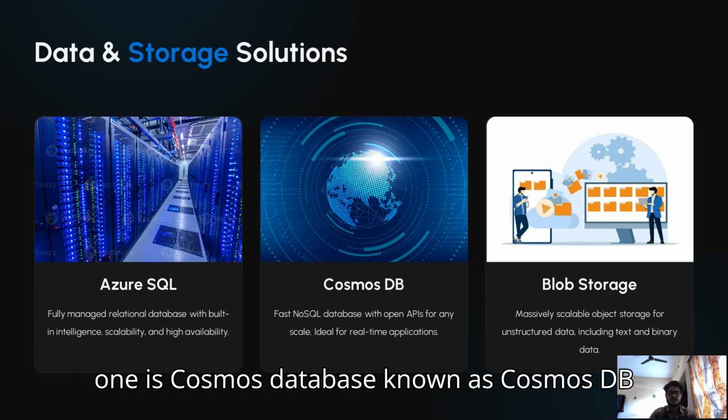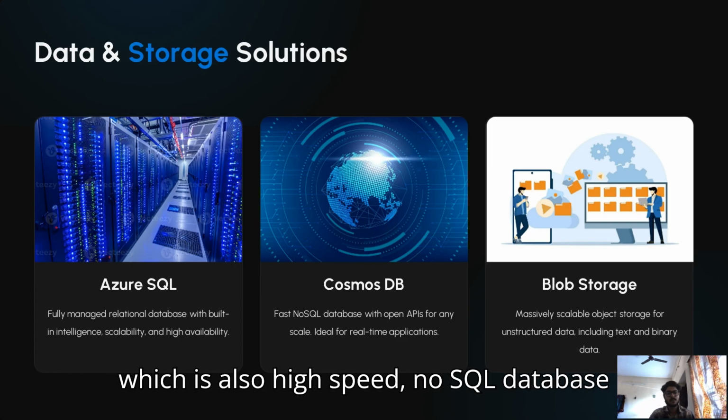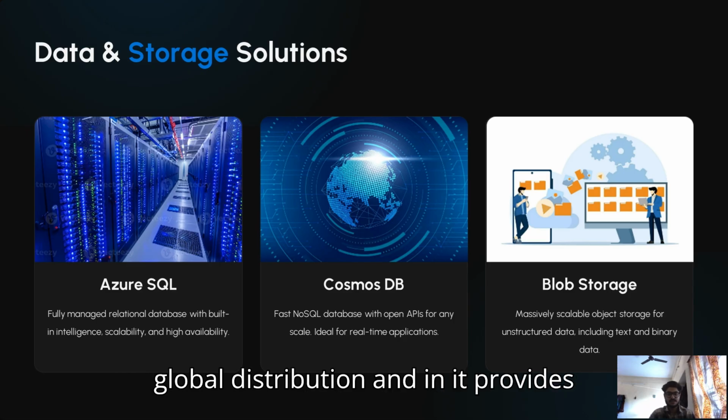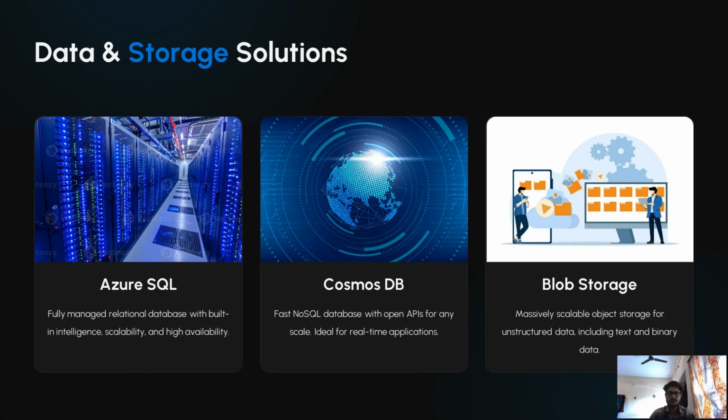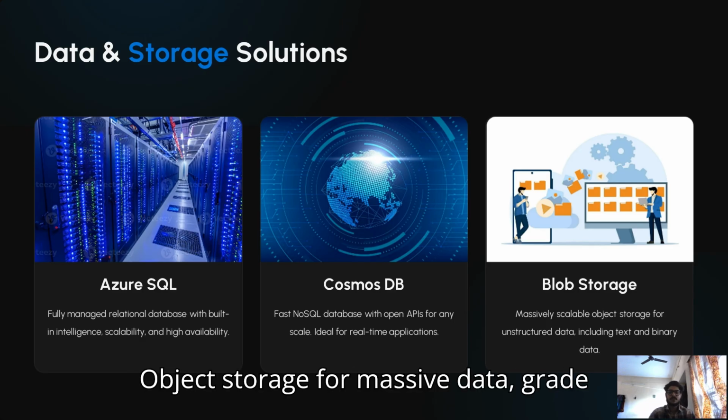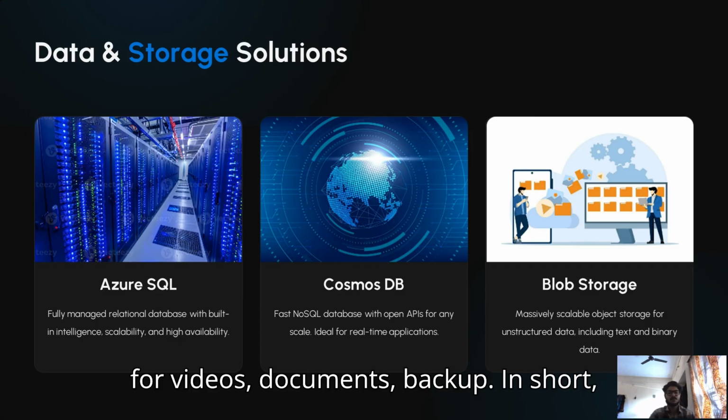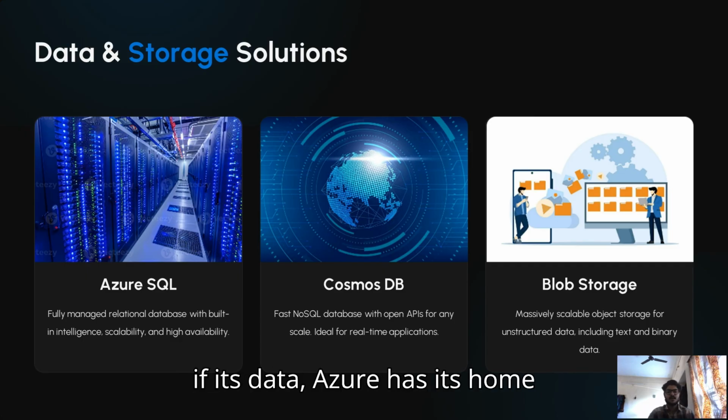The second one is Cosmos database, known as Cosmos DB. It is a high speed NoSQL database with global distribution, and it provides millisecond latency. The third one is Blob Storage, object storage for massive data, great for videos, documents, and backups. In short, if it's data, Azure has a home for it.